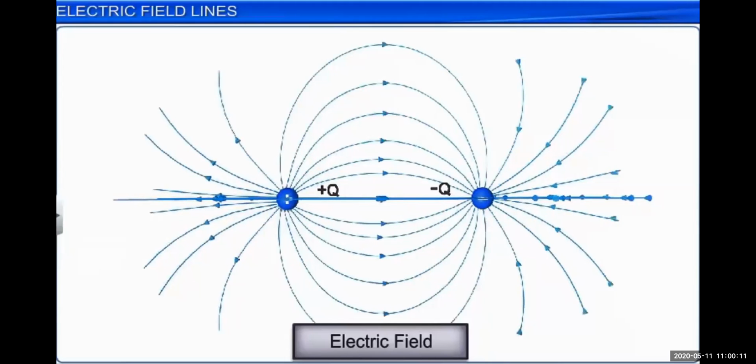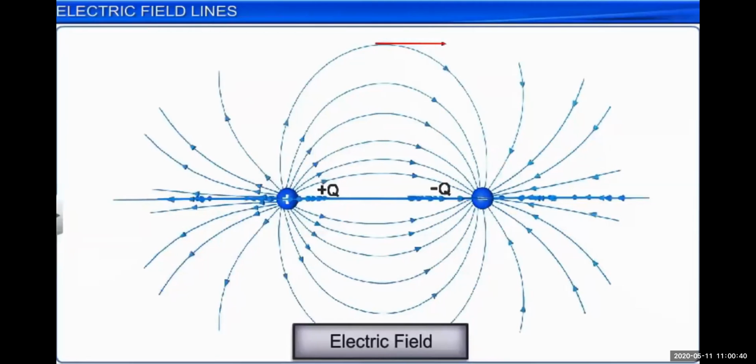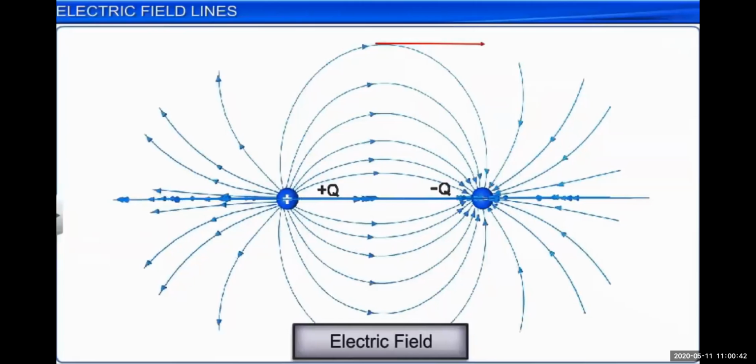There is no circular loop, because the electric field lines start at the positive charge, pass through the surrounding space, as you can see in the picture, and end at the negative charge particle. So you can see in this picture how the electric field lines exist between two oppositely charged particles, positive charge and negative charge.